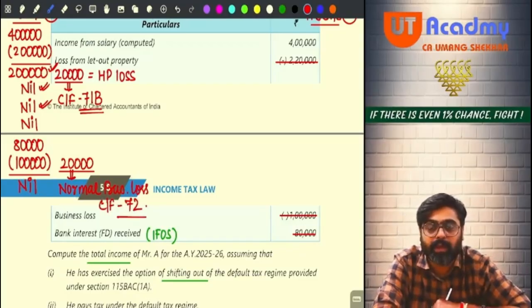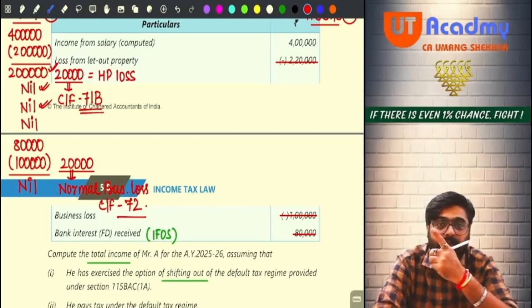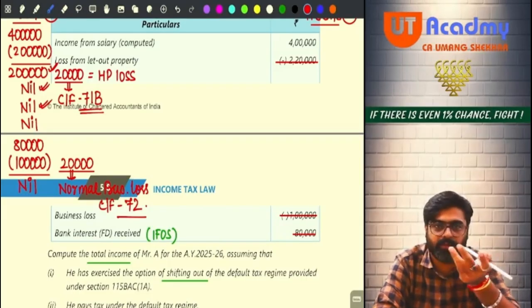Okay, but to carry forward this loss, my return for this year must be filed on or before the due date. But to carry forward that 71B loss, house property loss, there is no requirement to file my return on or before the due date.